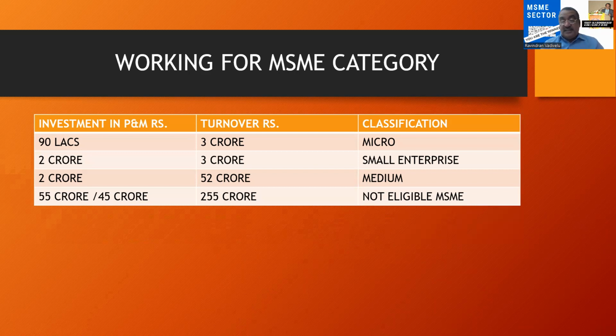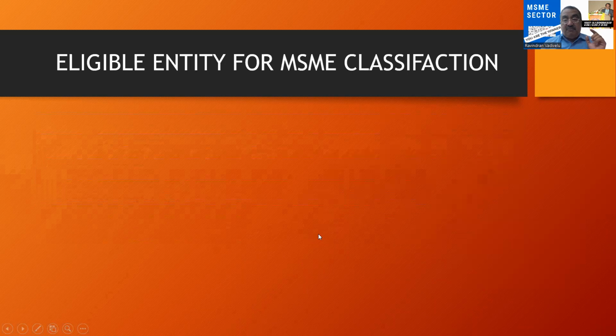In the fourth example, the investment is 45 crores and the turnover is 255 crores. It has exceeded 250 crores. Then these types of units will not be eligible, and should not be called MSME units. So this is for easy understanding. I have given these examples for your reference.